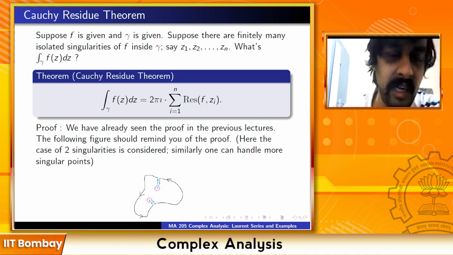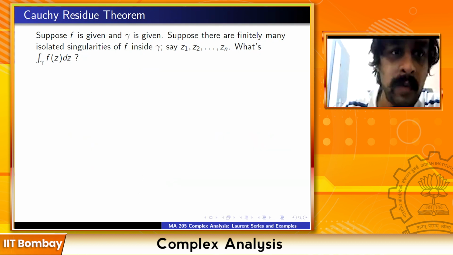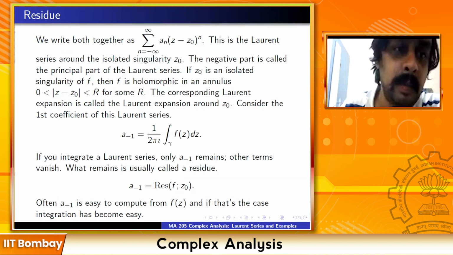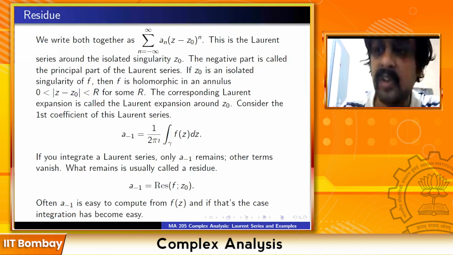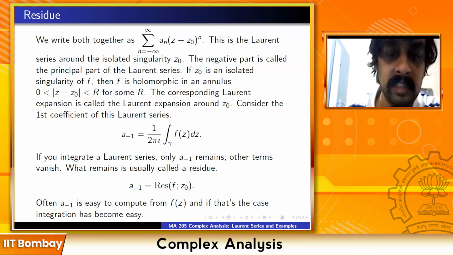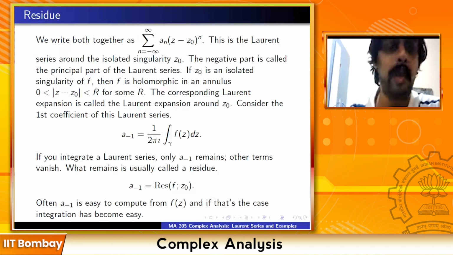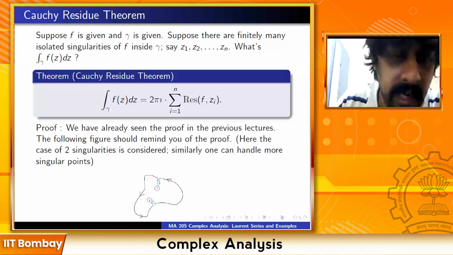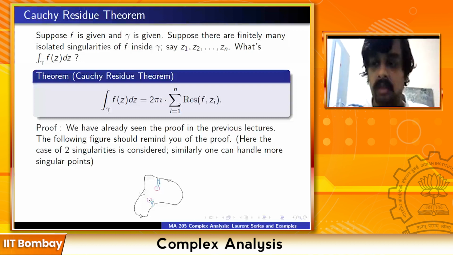The proof is completely trivial. I'm just going from the previous case of one singularity z naught to the case of many singularities, using the same trick we have used again and again: if you have a contour which encloses many singularities, integrating along that contour is the same as summing up the integrals along small contours going around each of the singularities, and each of those integrals is 2 pi i times the residue. Is this clear? Okay, so this is the Cauchy residue theorem, although the proof is really trivial.